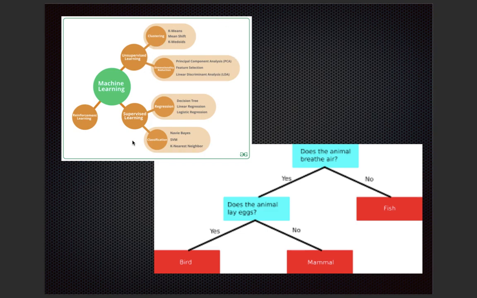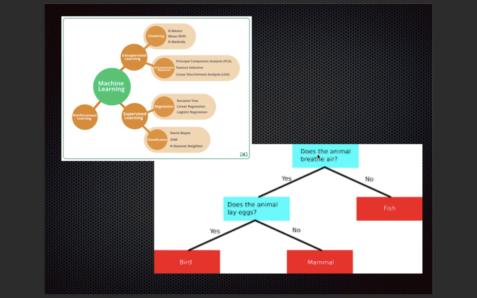And then we have supervised learning. This consists of regression, decision tree, linear regression, logistic regression, naive Bayes, support vector machines, and k-nearest neighbors. We'll be going through all of these most probably in the coming lectures.